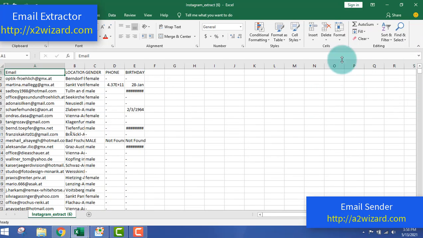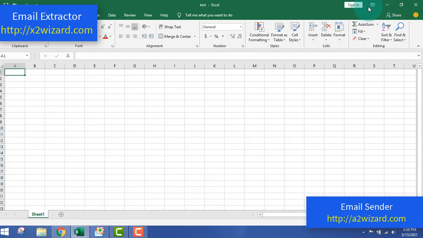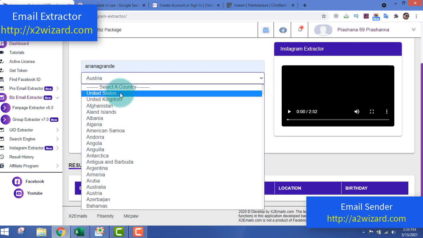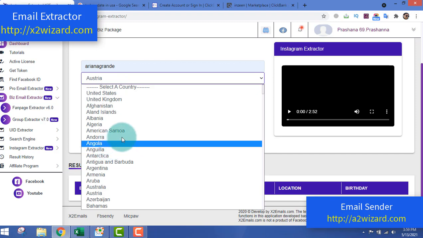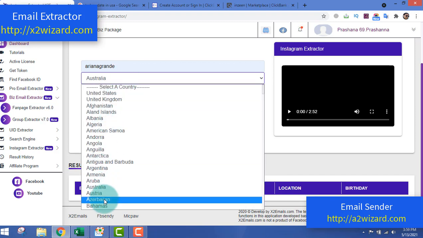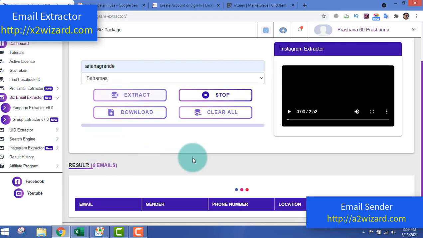Today I showed you a live example of how to extract emails and how to use those emails. You can just click this stop button. Actually, it's already stopped. You can again click the extract button and it will continue extracting emails from here. Or you can also choose, let's say, another country. Suppose you want to choose Australia or, let's say, Bahamas, and you click the extract button and again it will start extracting emails.